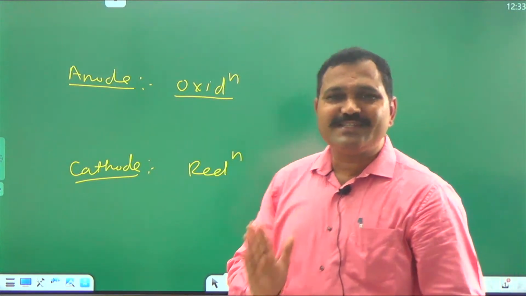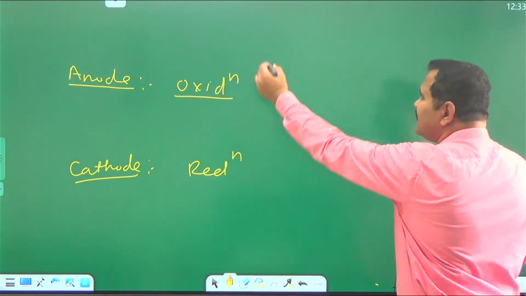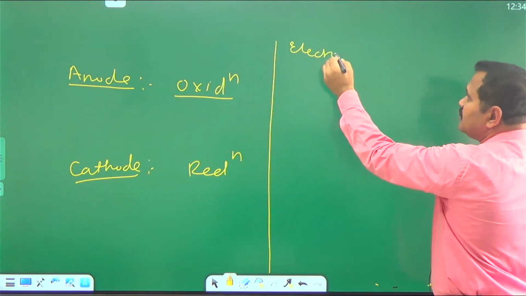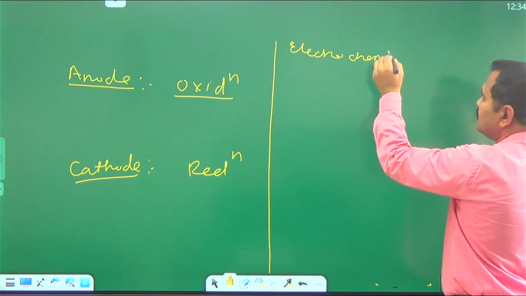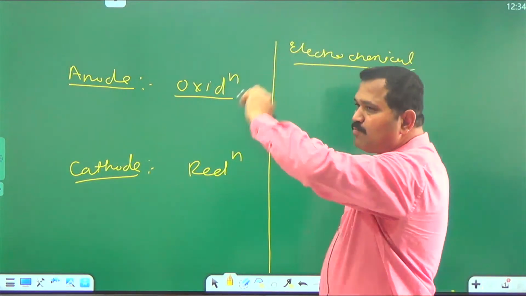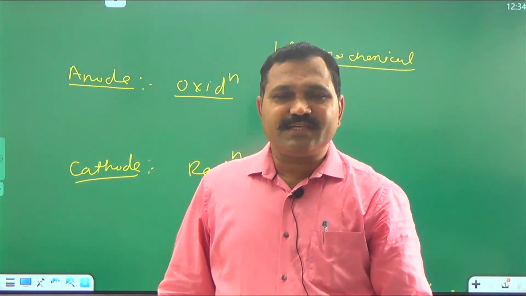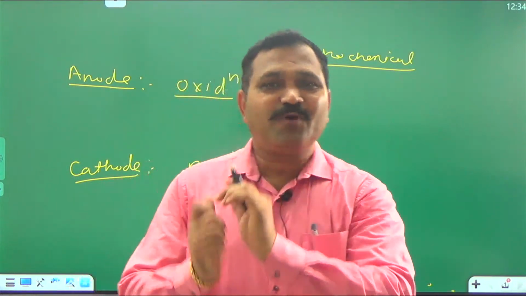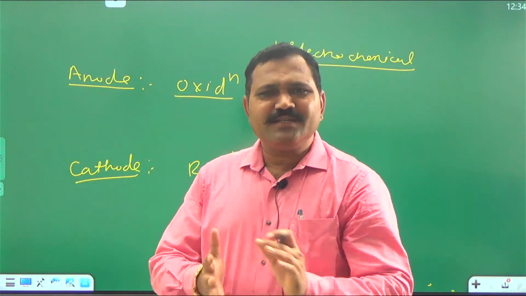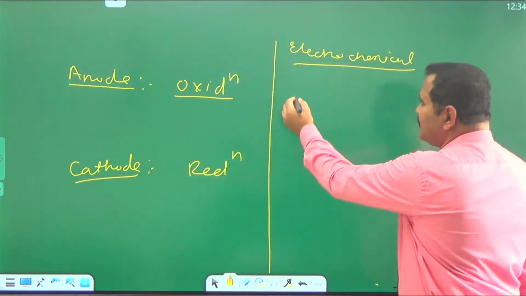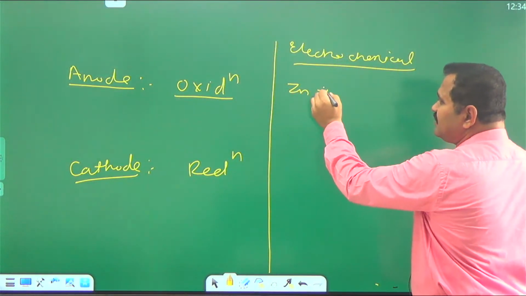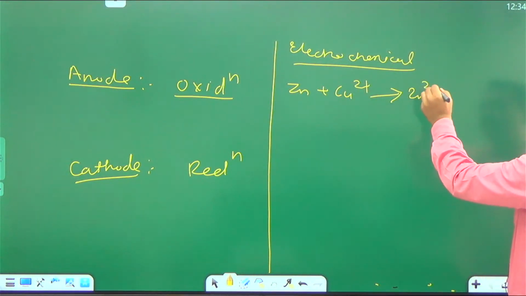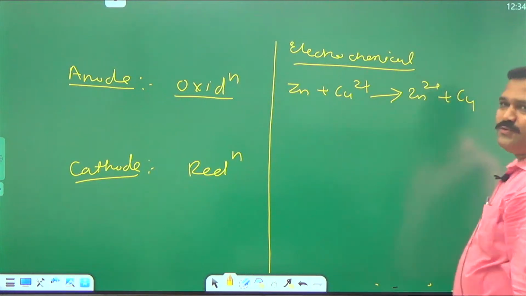Suppose we consider our electrochemical cell. What is meant by electrochemical cell? Electricity is generated from a spontaneous redox reaction. A simple example is the Daniell cell. Suppose Zn plus Cu2+ gives Zn2+ plus Cu.